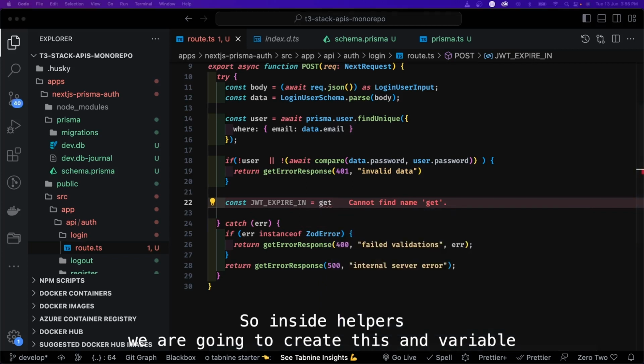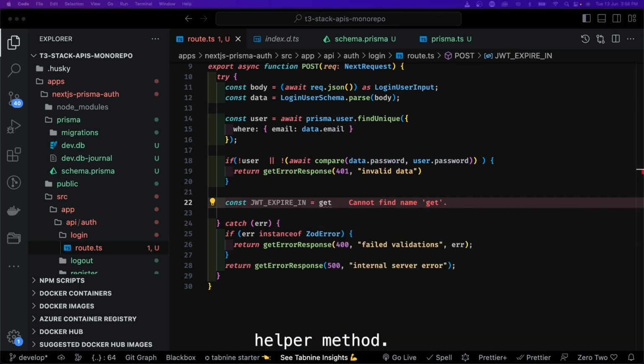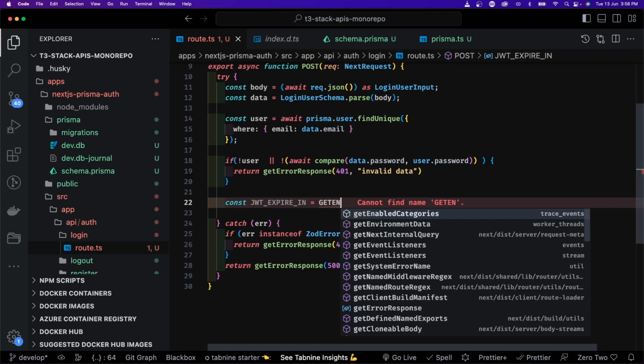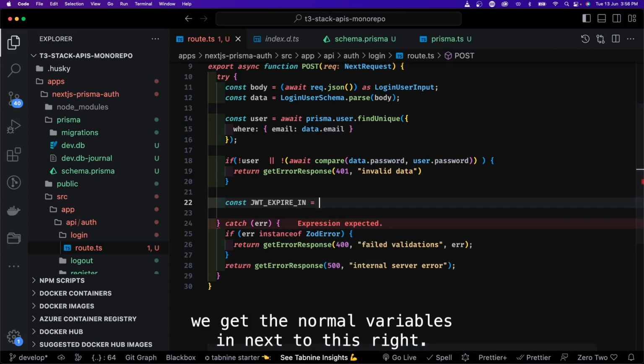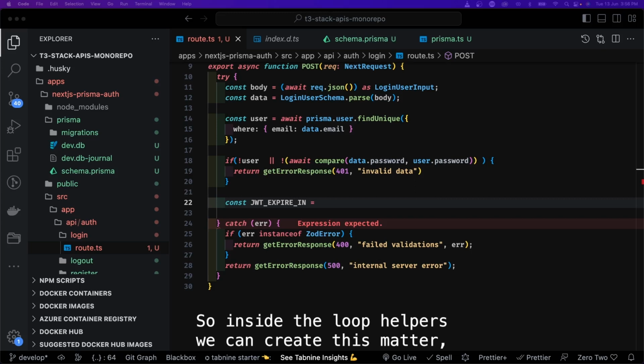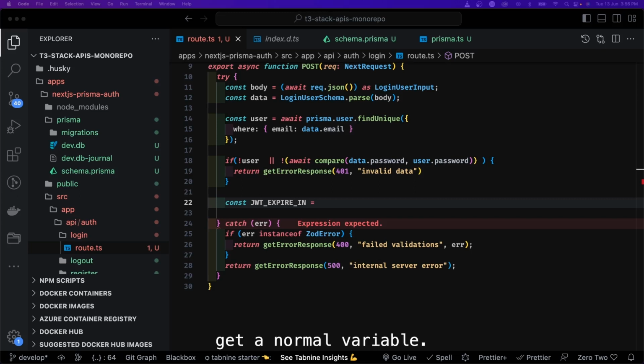So inside helpers, we are going to create this environment variable helper method. So how do we get the environment variables in Next.js, right? Inside the lib helpers, we can create this method get environment variable.